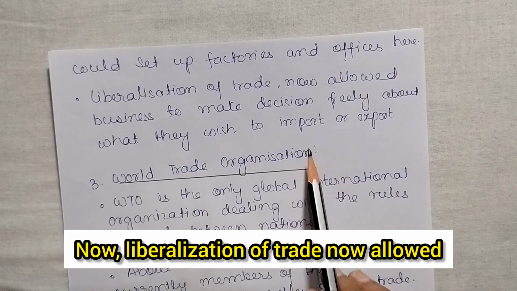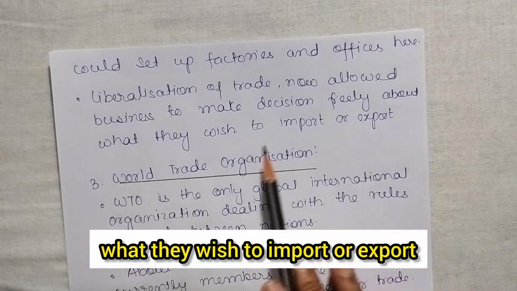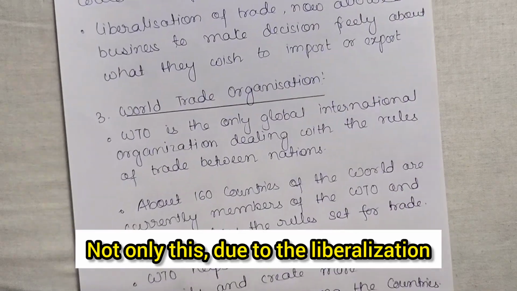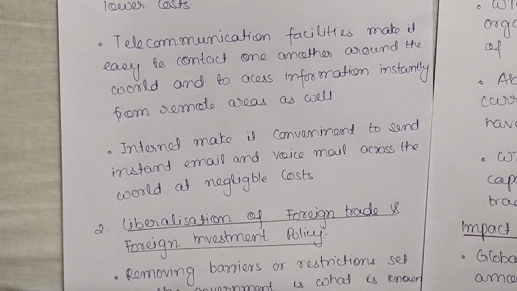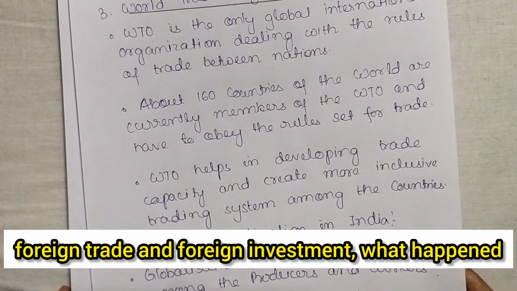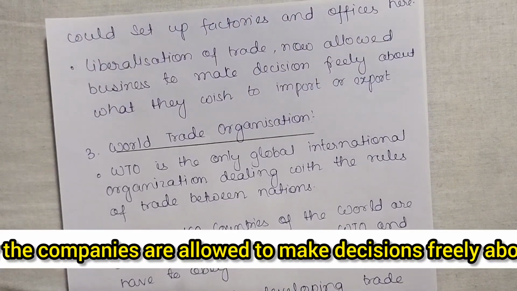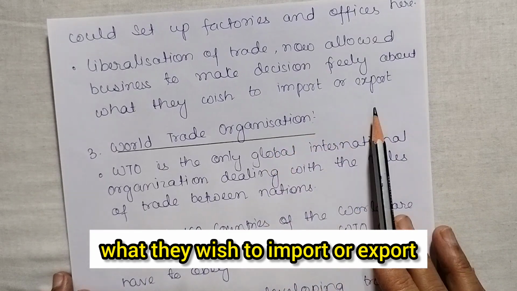Now, liberalization of trade allowed businesses to make decisions freely about what they wish to import or export. Due to the liberalization, the flexibility given by the government for foreign trade and foreign investment, the companies are allowed to make decisions freely.